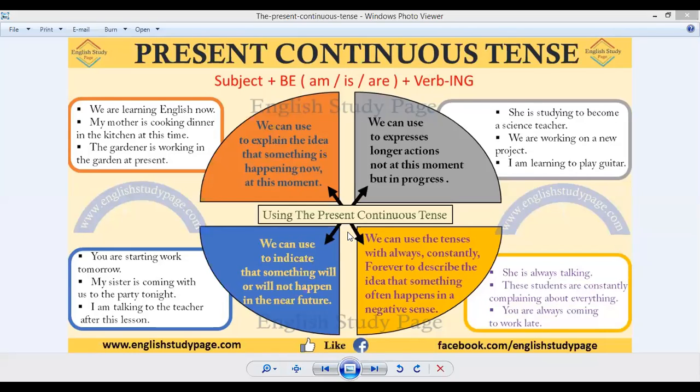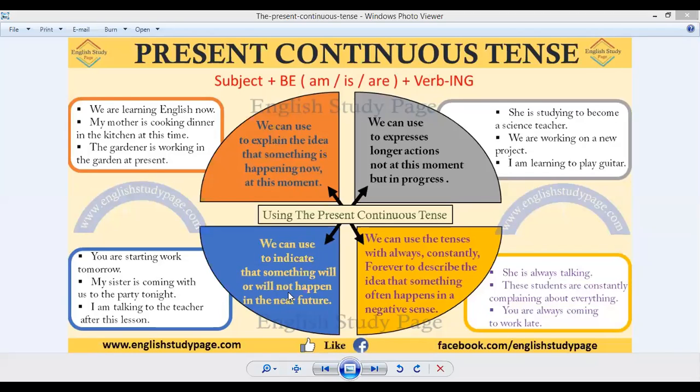So whenever you want to give a negative type of idea, at that time you have to use these words in order to show the nature of that particular sentence in a negative way. For example, she is always talking, so it is her habit to talk. She is always talking. These students are constantly complaining about everything. Continuously, these students are continuously complaining about everything. So again, you can get the idea of how these words give a negative impression as well.